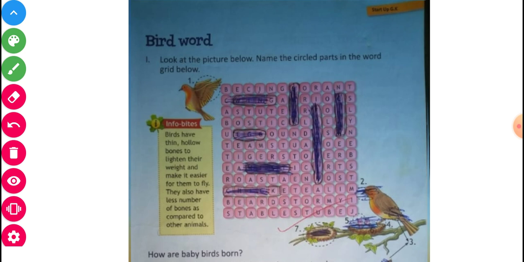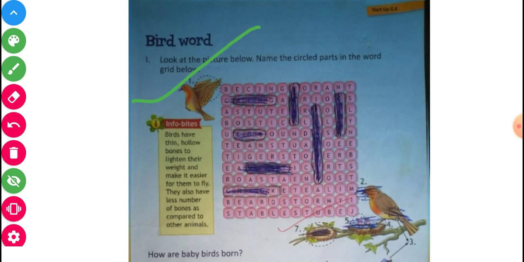Now we will start here, page number 7. Word. Question number 1. Look at the picture below. Name the circled parts in the word. Okay, now here you will see and observe one by one. First of all, you will see so many points here. This is the first point.